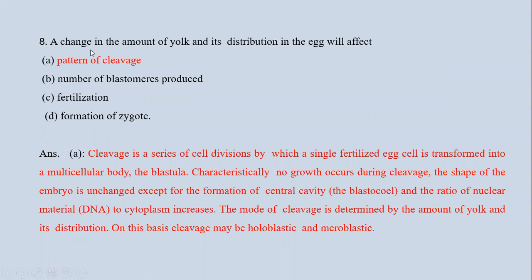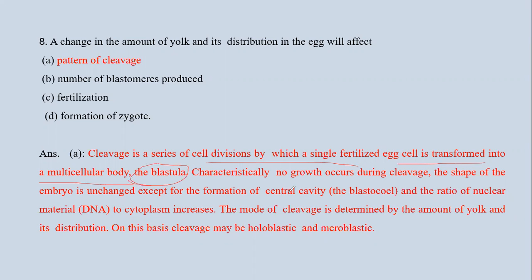Eighth question is, a change in the amount of yolk and its distribution in the egg will affect: first, pattern of cleavage; second, number of blastomeres produced; third is fertilization; and fourth is formation of zygote. So first of all, we should understand what is cleavage. Cleavage is a series of cell divisions by which a single fertilized egg cell is transformed into a multicellular body, and this multicellular body is known as blastula.